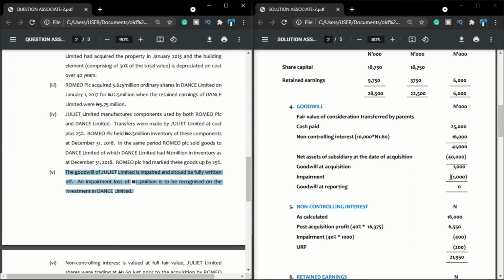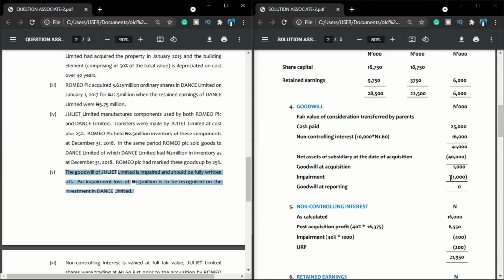This impairment of 1,000, what will be the second leg? Who will suffer the impairment? Let me take you back a bit to our previous video. Impairment will be suffered by only the parent company if we use the proportionate method to value non-controlling interest, or what we call the partial goodwill method.